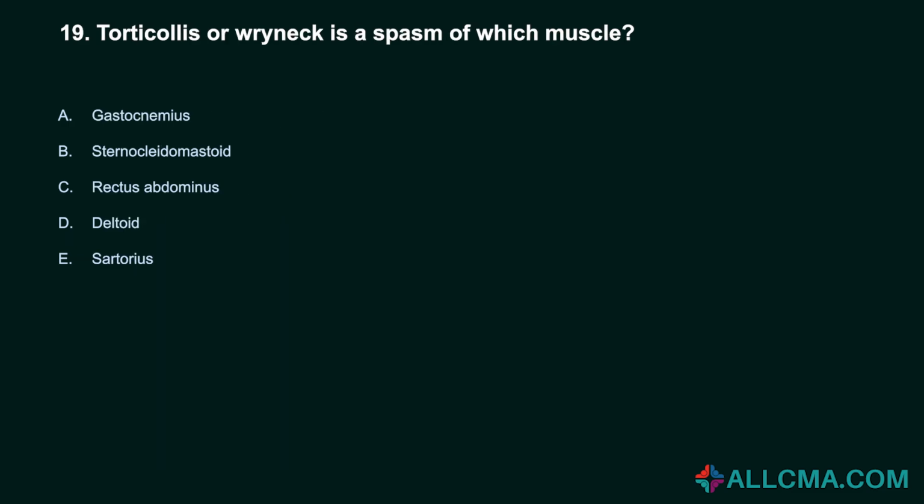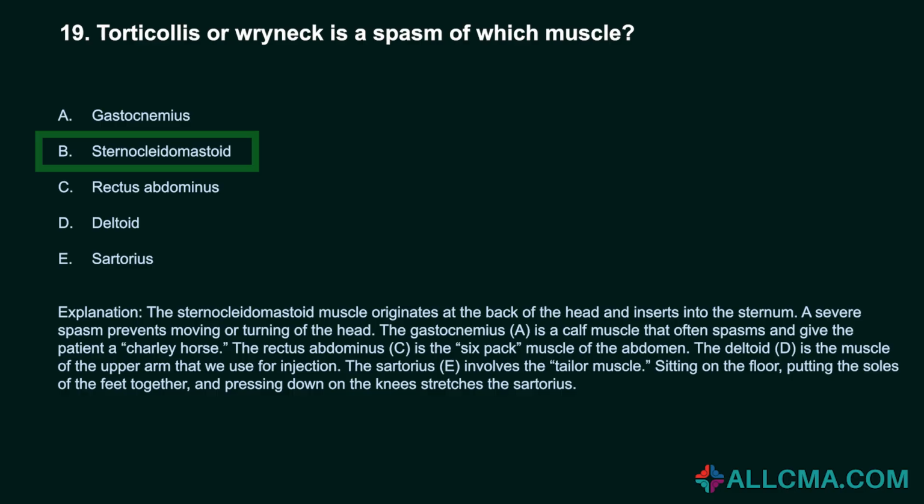19. Torticollis or wryneck is a spasm of which muscle? A. Gastrocnemius. B. Sternocleidomastoid. C. Rectus abdominis. D. Deltoid. E. Sartorius. Correct answer, B. Sternocleidomastoid. The sternocleidomastoid muscle originates at the back of the head and inserts into the sternum. A severe spasm prevents moving or turning of the head.